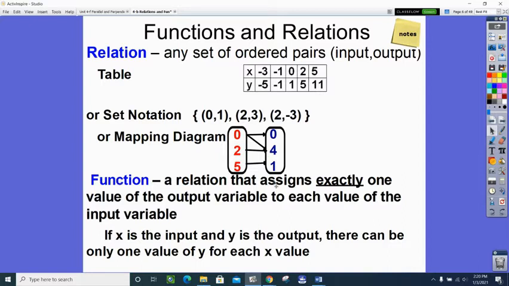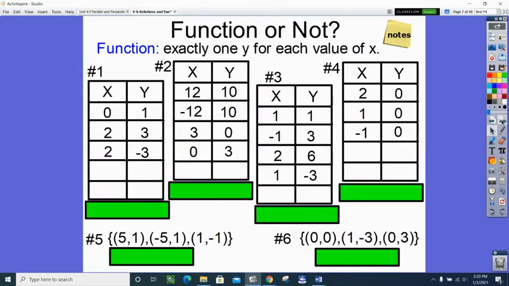And if we look up here, if we just look at this mapping diagram, you can see that this 0 is an input. It goes in and comes out as a 0, but then it goes in and it comes out as a 4. Because there are 2 y's for this x, this is not a function. Okay, so that's kind of what we're talking about today. So what we're going to do right now is just walk through some examples. It's pretty easy to see on a mapping diagram.